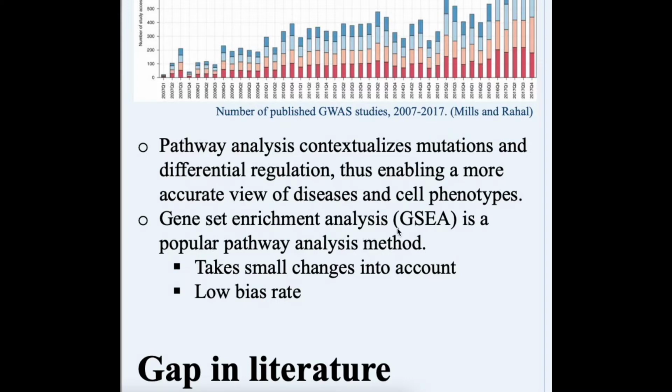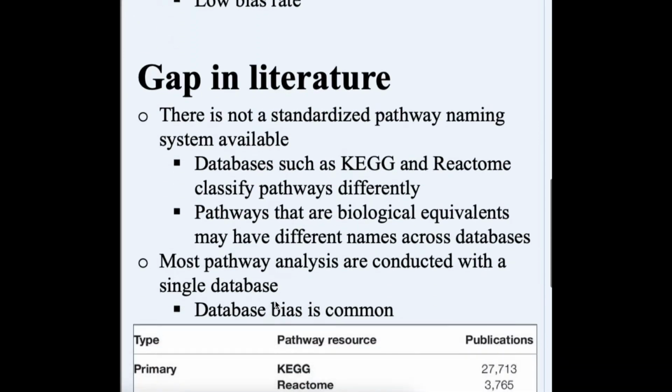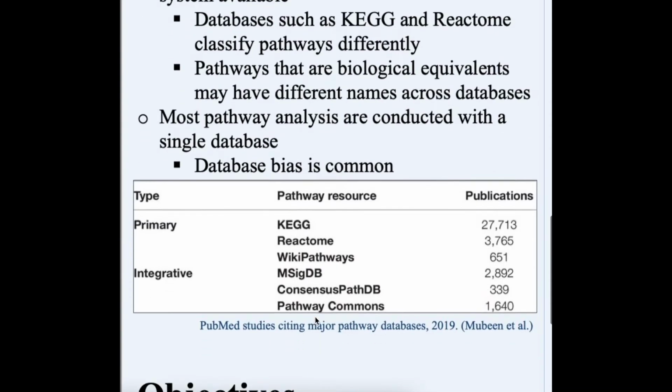Gene set enrichment analysis, or GSEA, is a popular pathway analysis method, as it takes small changes in gene expression into account and has a very low bias rate compared to other methods. Currently, there is not a standardized pathway naming system available since different databases classify pathways differently. Therefore, pathways that are essentially biological equivalents may have different names across databases. This means most pathway analyses are conducted with a single database, and database bias is common in pathway analysis tests.